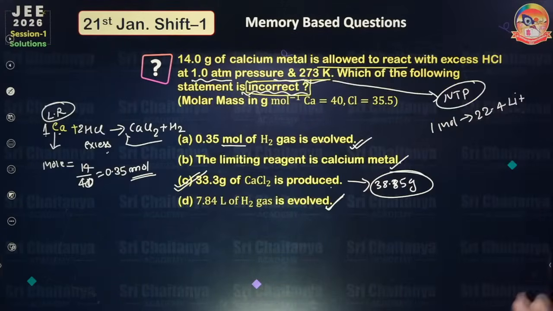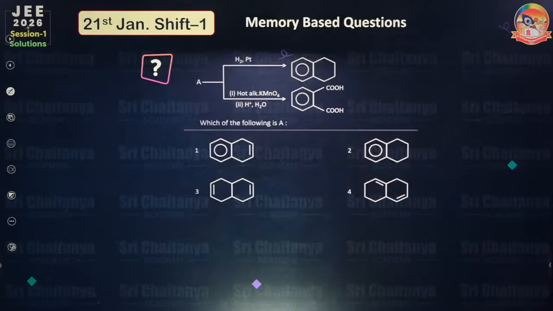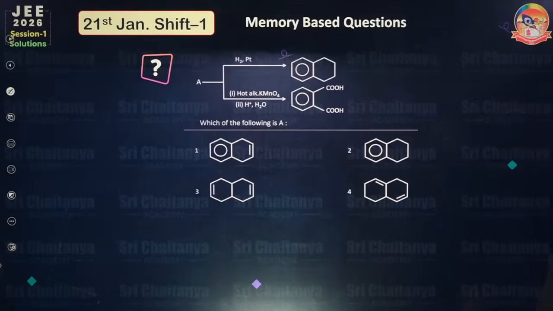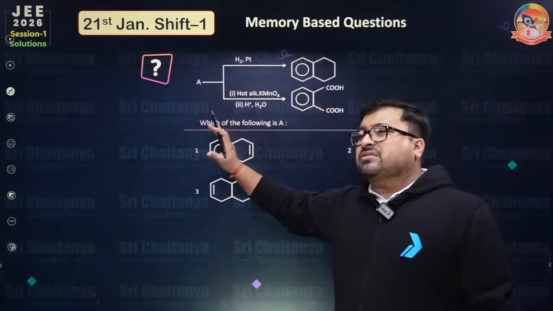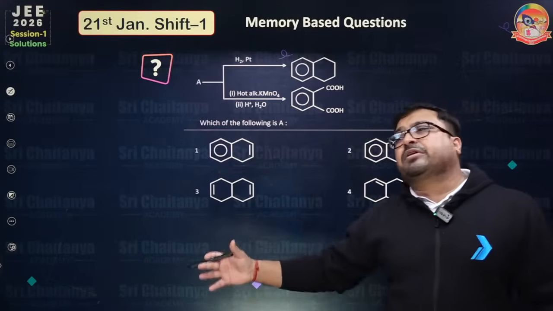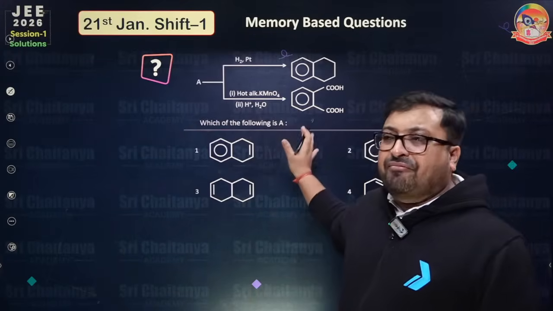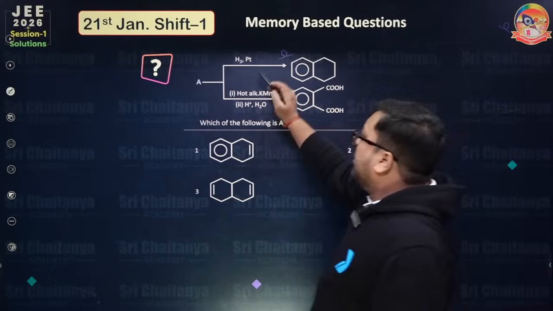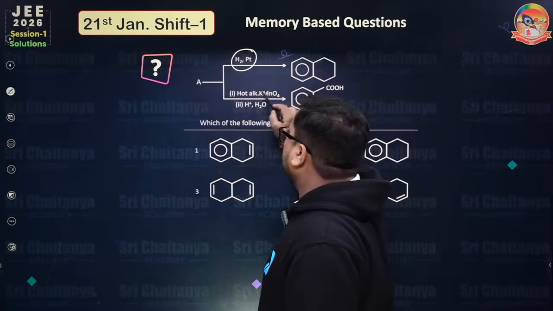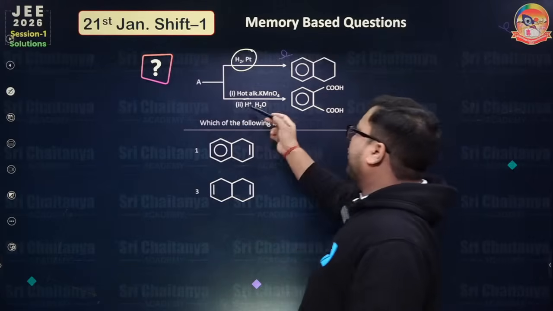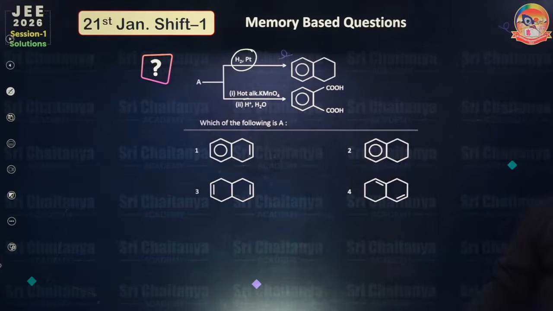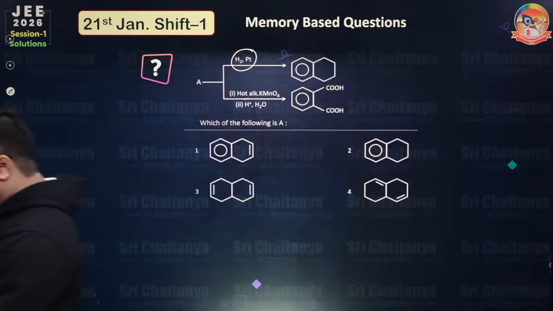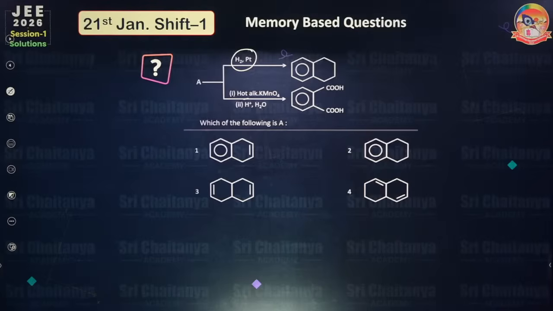Okay, now everyone, this was the first question. Please tell me. This is a very basic question. It might be possible the language will be something different, but this is a very important and very simple question. So you know this is H2, Pt, hot alkaline KMnO4, H plus. Please provide the answer of this question. I think you can easily answer this question. Everyone, please.